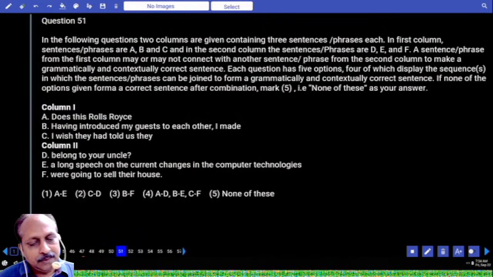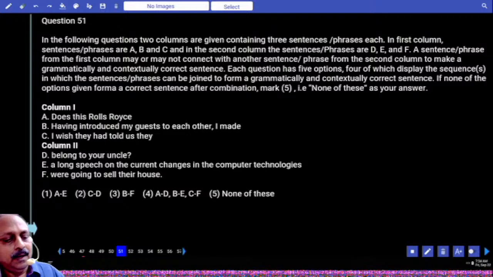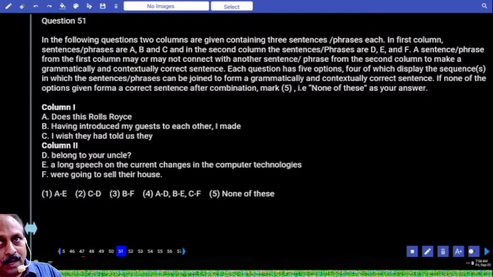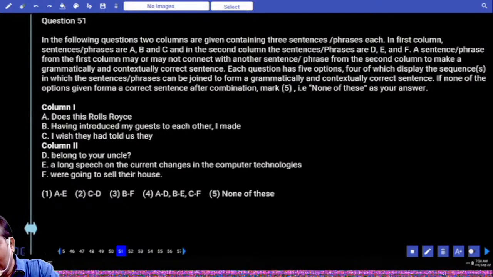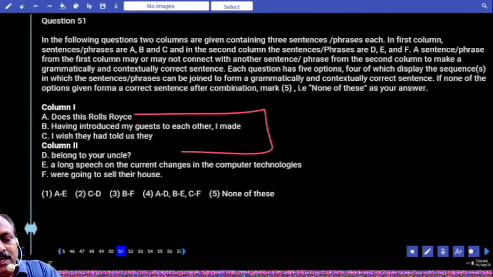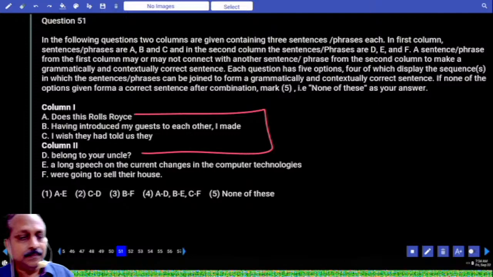These questions deal with columns. Does this Rolls Royce, when you see the helping verb does, which tense is that? Present tense, interrogative form. Does this Rolls Royce belong to your uncle? Generally we say, does it belong to you? Does it belong to your friend? Does it belong to your uncle? That means what? You can pair A and D.